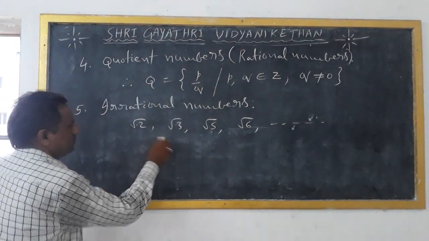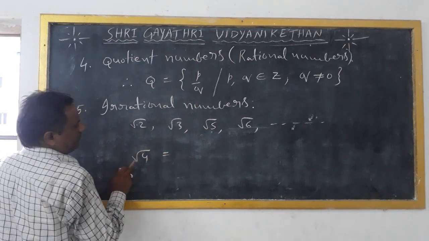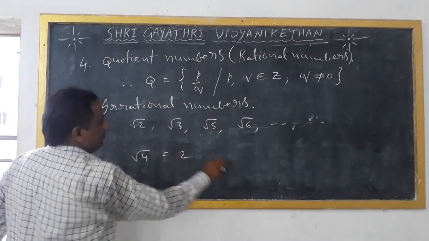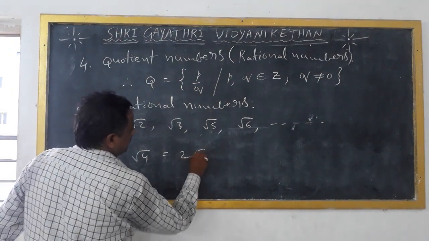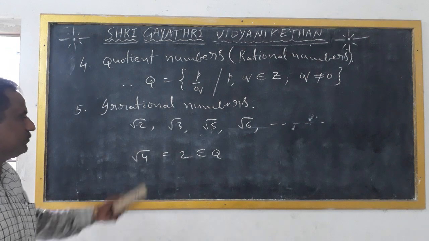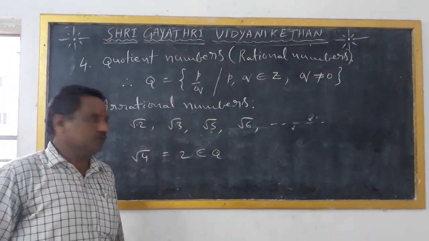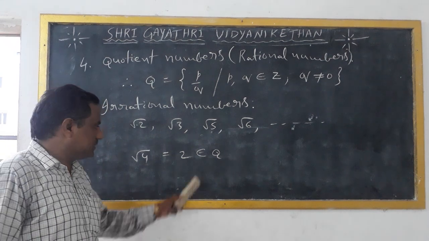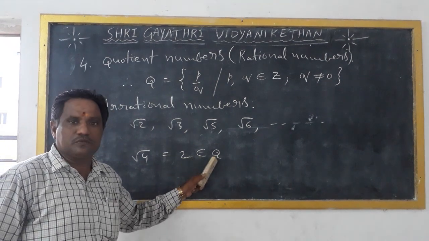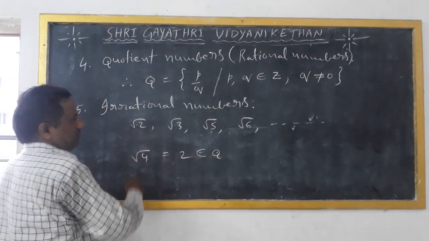For example, if you consider the square root of 4, its value is 2. Again, this is a rational number, because it is 2 by 1. 2 is a natural number, 2 is a whole number, 2 is an integer. That's why 2 belongs to Q. So it is a quotient number, but not an irrational number.